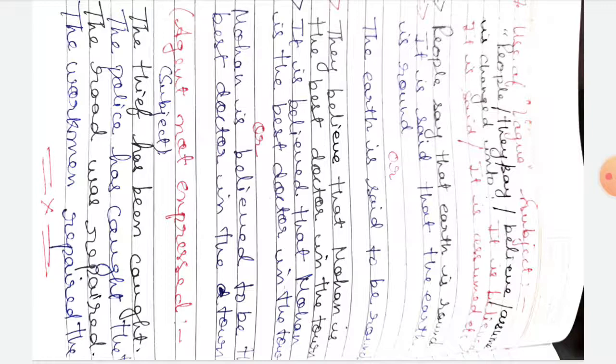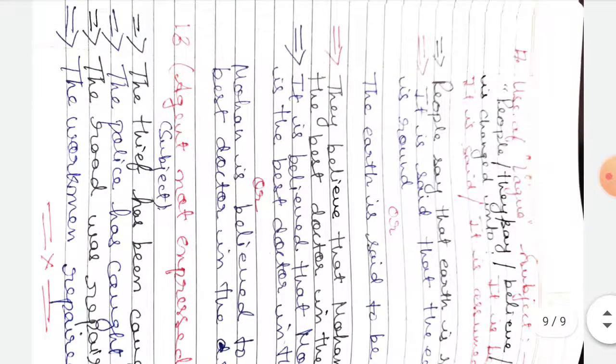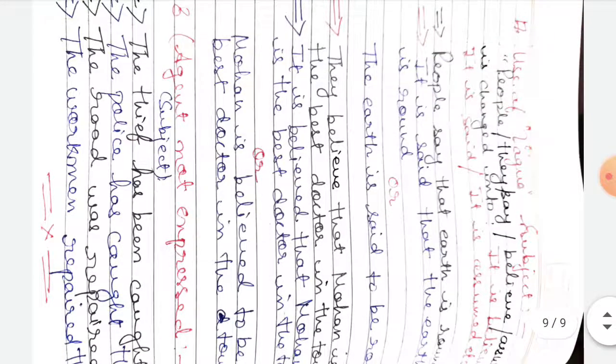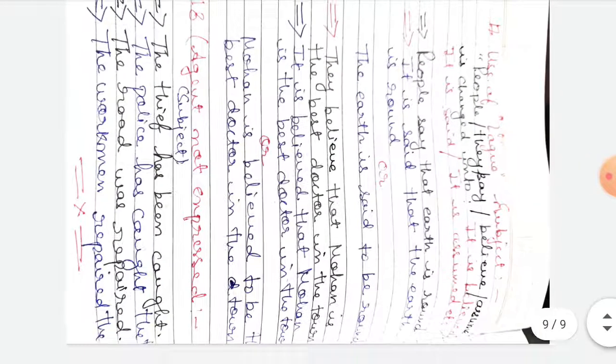They believe that Mohan is the best doctor in the town. How will it be changed? It is believed that Mohan is the best doctor in the town, or Mohan is believed to be the best doctor in the town. Now take one more example where the agent is not expressed, meaning the subject is not there. So how will you do that?